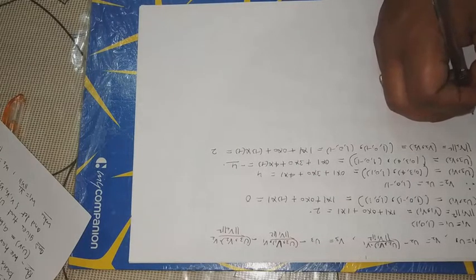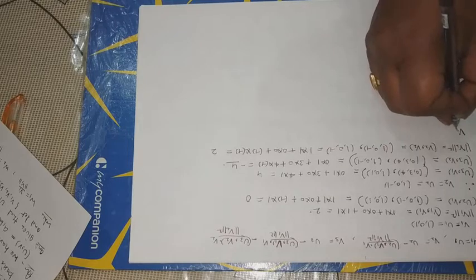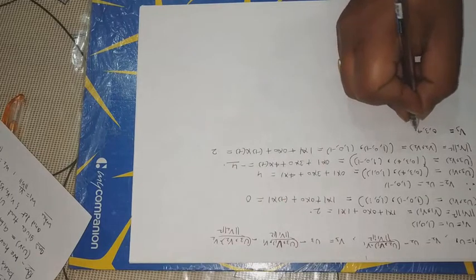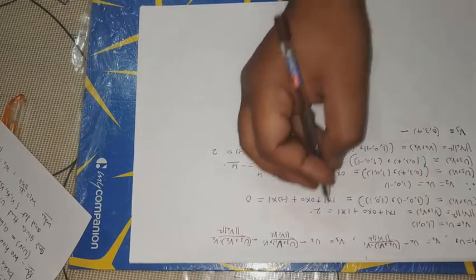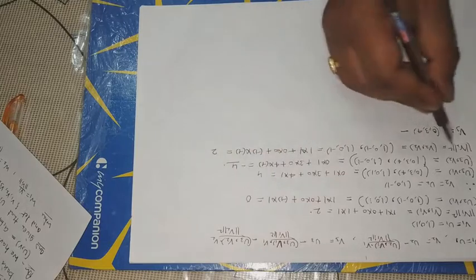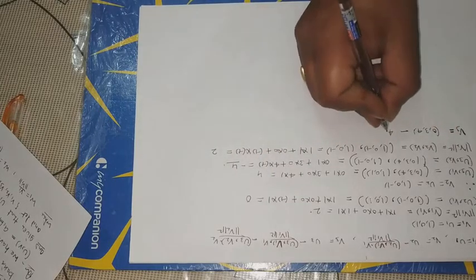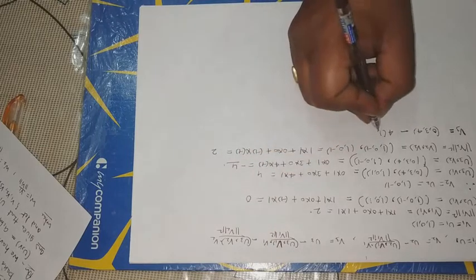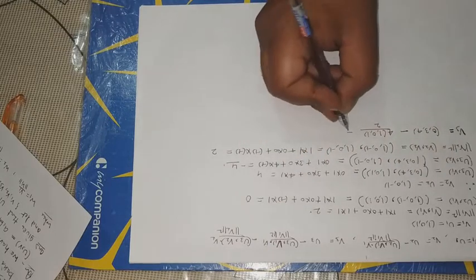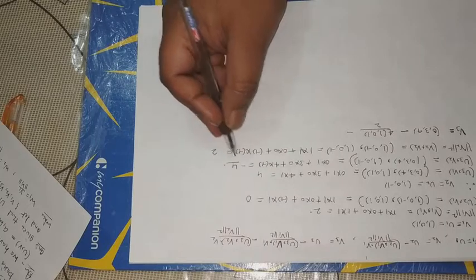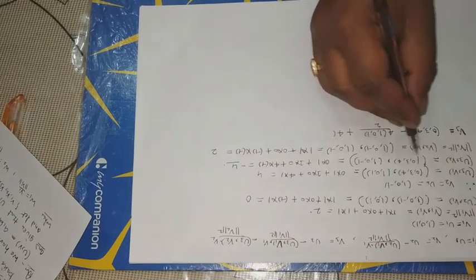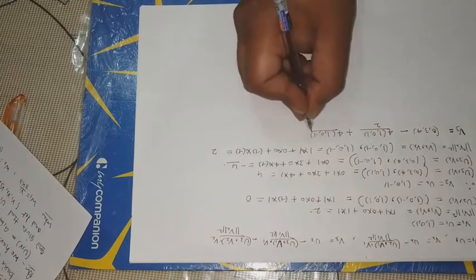Now we can write the value of V3 is equal to U3 (0, 3, 4) minus U3 V1, which is 4, into V1 (1, 0, 1) upon V1 norm square, which is 2, minus U3 V2, which is -4, that is plus, the value of V2 (1, 0, -1) upon V2 norm square, which is 2.